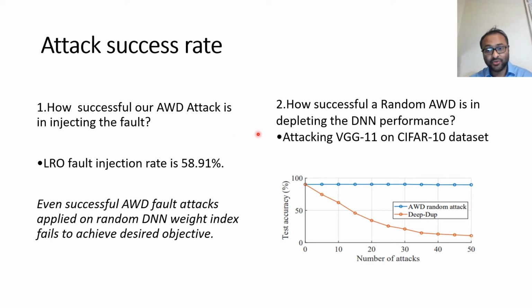However, the next question we should ask is, with this success rate, how successful a random AWD attack will be in depleting the DNN performance. For example, we attack a VGG11 model on CIFAR-10 dataset. Clearly, the blue curve shows a random AWD attack fails to degrade the test accuracy of a neural network. Hence, we need a better algorithm to search for vulnerable weights.